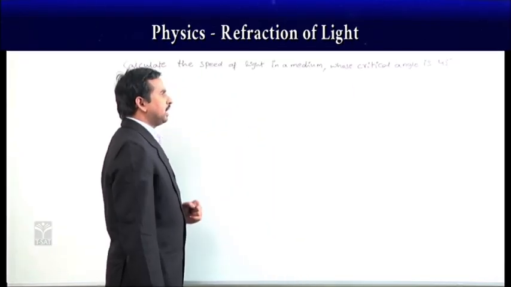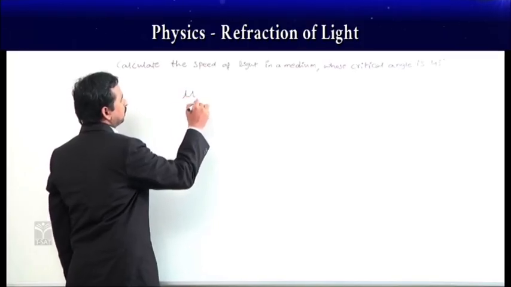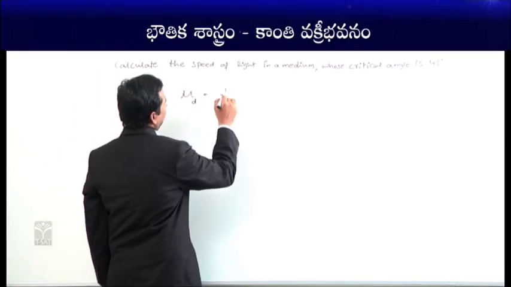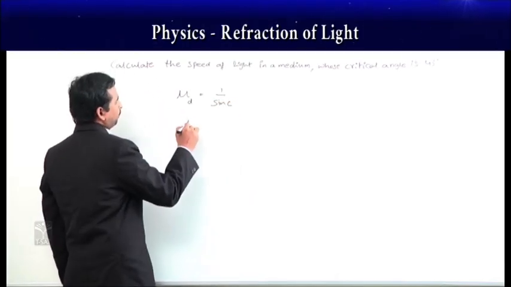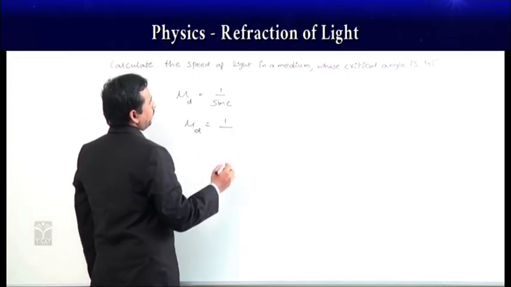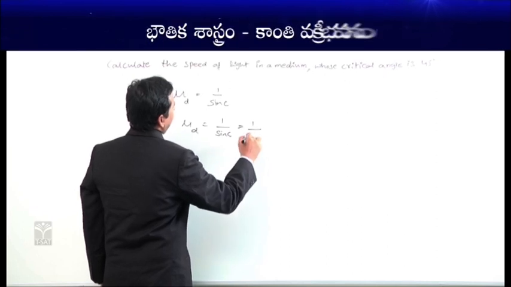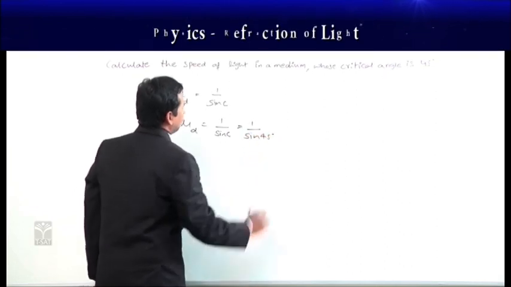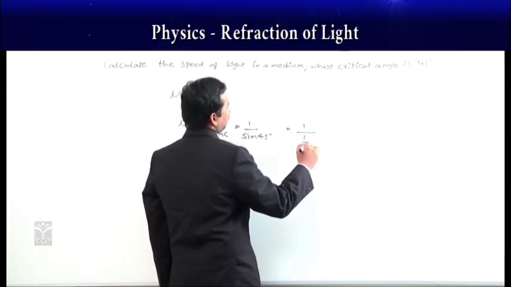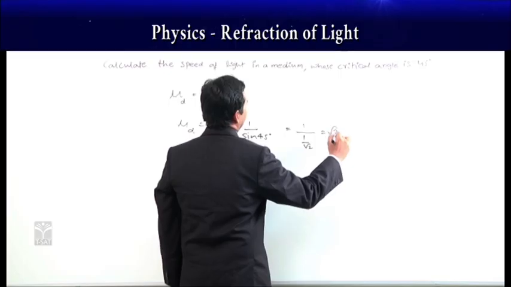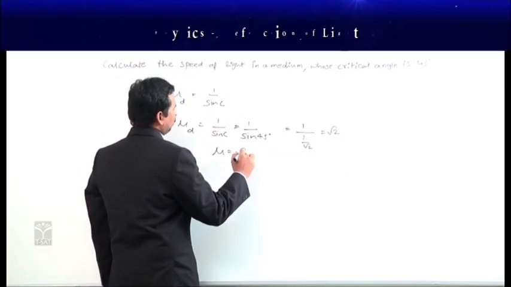As the critical angle is given as 45 degrees, we know that the refractive index of the denser medium becomes 1 by sin C, as we derived that. Then mu is equal to 1 by sin C, where the critical angle is given as 45 degrees. So, 1 by sin 45 degrees, where sin 45 is 1 by root 2. Then it becomes root 2. The refractive index now we got as root 2 here.